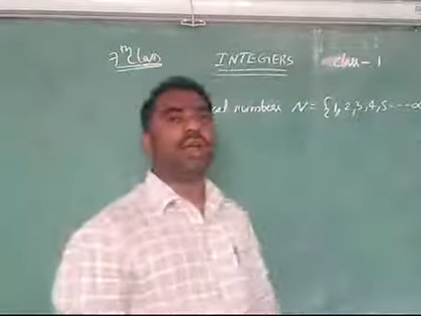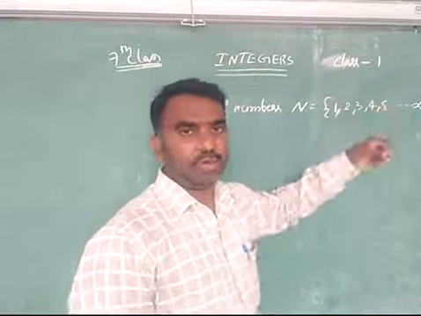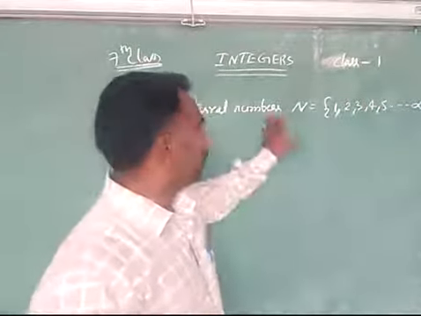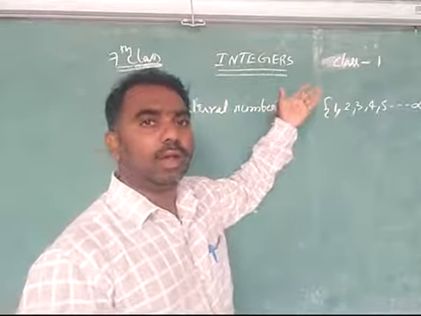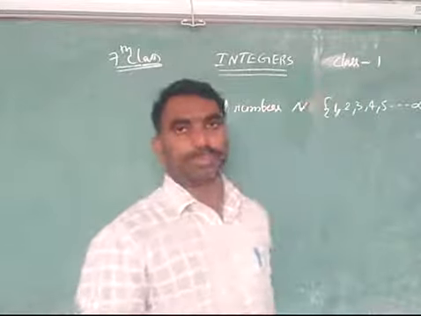Because we can't find the last number in the natural numbers, so it goes on to infinity. These are called natural numbers, and they are also called counting numbers. So this is one type of number system.